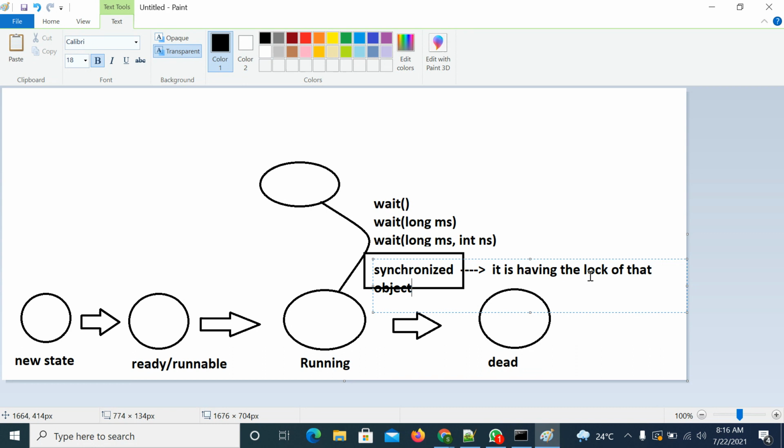On top of this lock, if you apply the wait methods, then what will happen? The lock will be released. So if you apply any of these wait methods, the lock will be released.